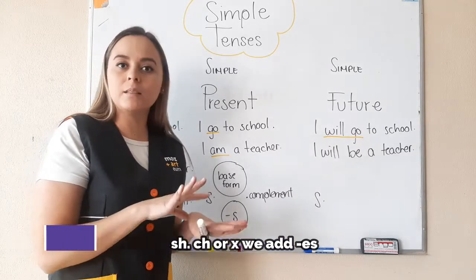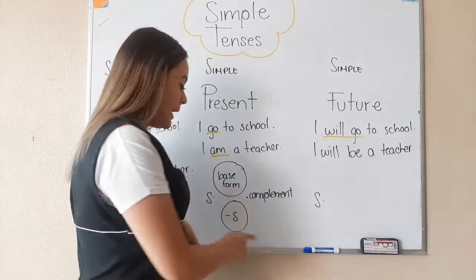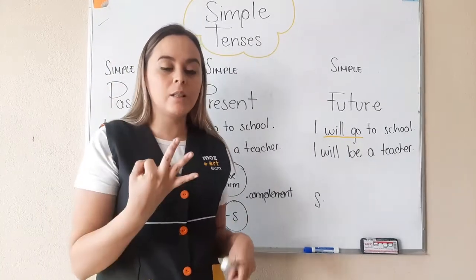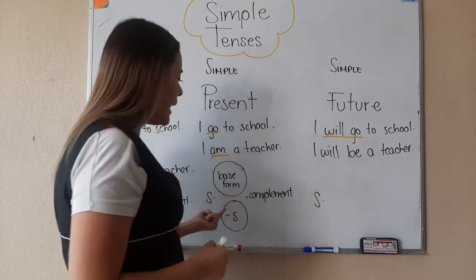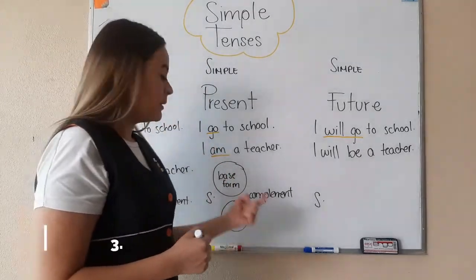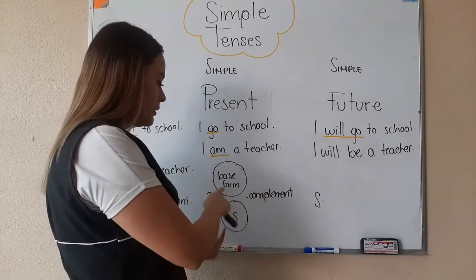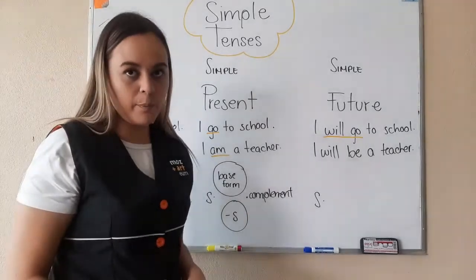Or if it doesn't end in one of those, we only add an S. But it's going to be only for third person singular. He, she, and it. Okay? And we need a complement. Subject, the verb, depending on the subject, is going to be in base form or with S, and the complement.